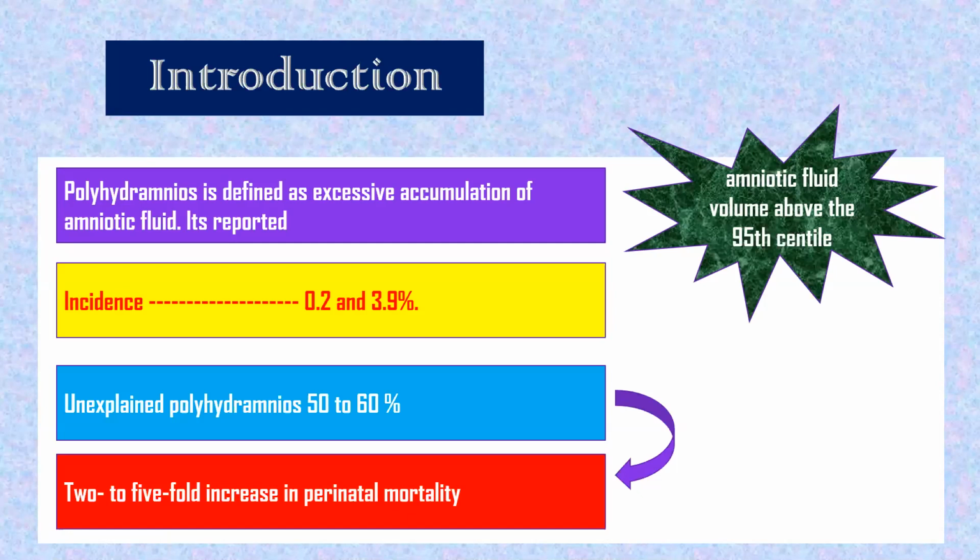So the more specific definition is amniotic fluid volume above the 95th centile. It is an excessive accumulation of fluid. Incidence is 0.2 to 4%. Unexplained is 50 to 60%. When it is unexplained, perinatal mortality is 2 to 5-fold. Clear up to here?